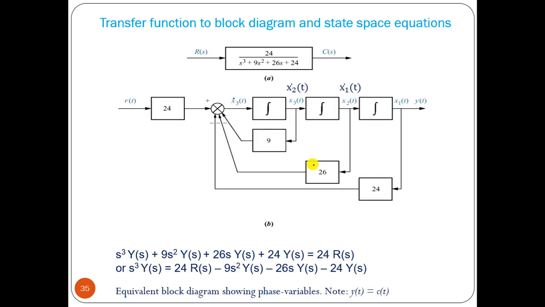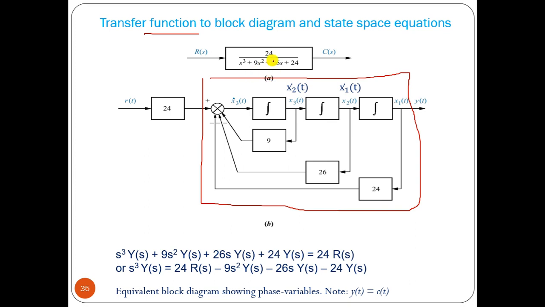Okay, so for that we have already solved some problems, and this is the transfer function to block diagram. We have a 24 term here, so we have to find out that this one is nothing but 1 by that factor. Okay, 24 is multiplied here. We can multiply here or we can multiply here, either one we can do, either here then y. So 1 by that into 24, or you can multiply 24 here.